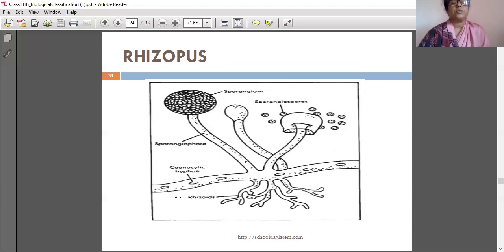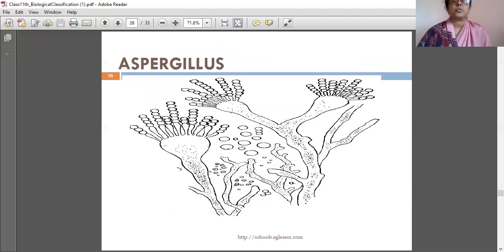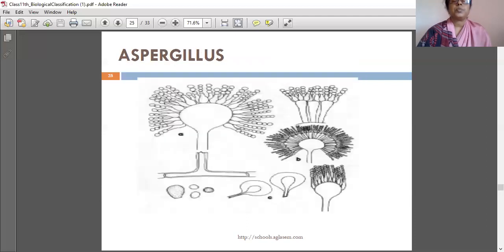This is showing cenocytic hyphae. After nuclear division, cell division does not take place in the cytoplasm. As a result, more than one nucleus will be present in one cell. See that these are all nuclei. So, cenocytic hyphae. The sporangium breaks and the sporangiospores are released. Aspergillus.